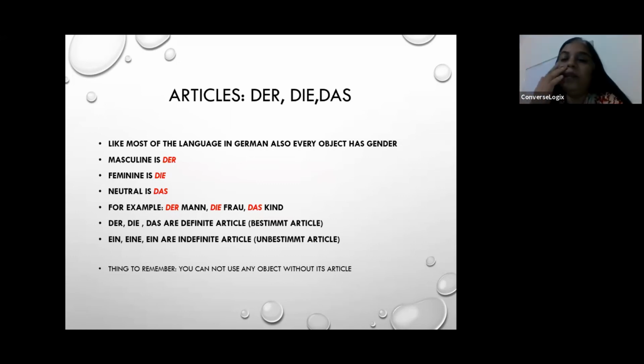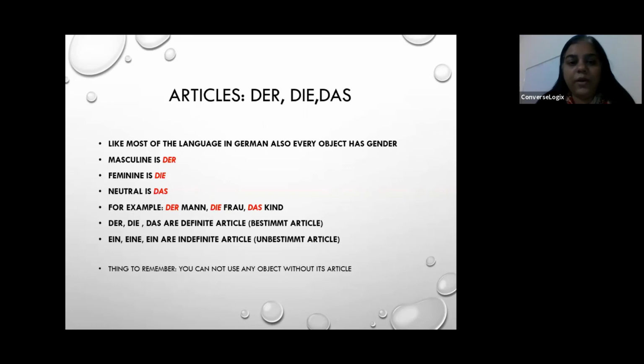And what are they called? They are definite articles. They are used for a definite thing. In German we call it bestimmter Artikel, and ein is the indefinite article, the unbestimmter Artikel. So the term in German for definite article is bestimmter Artikel, and ein is unbestimmter Artikel.